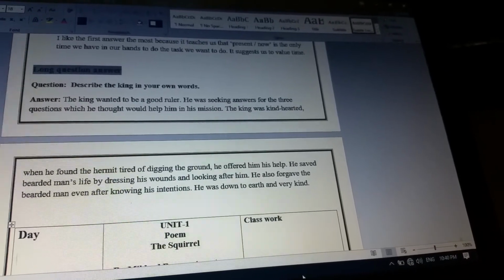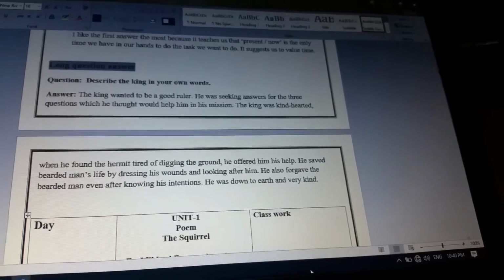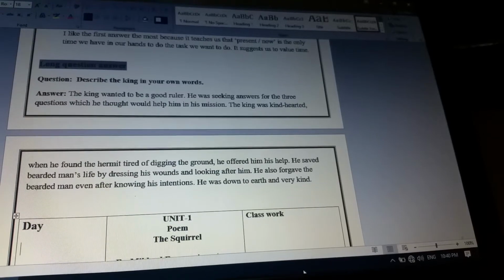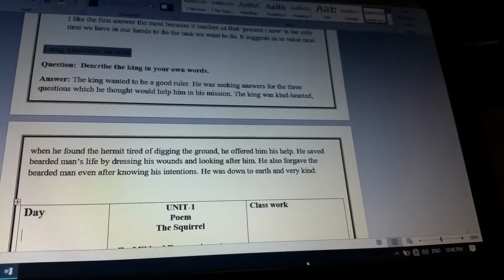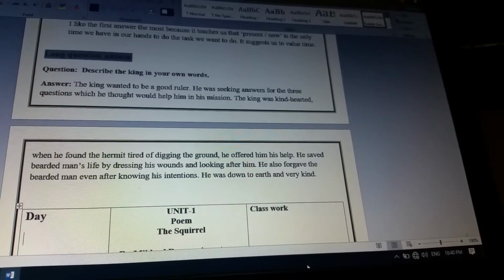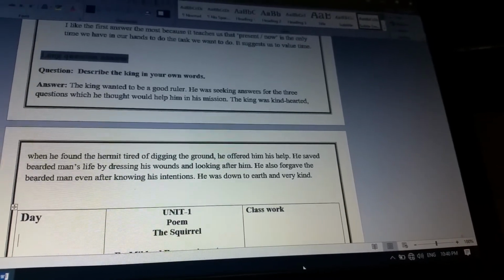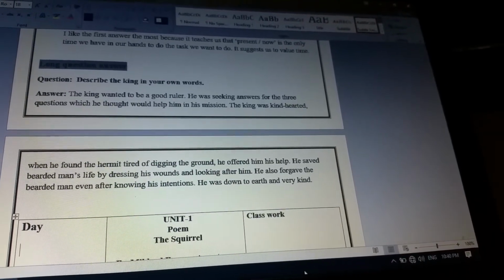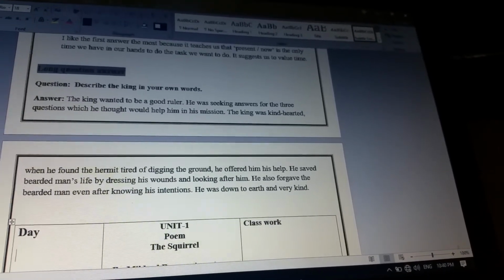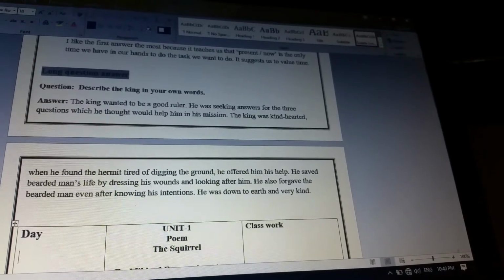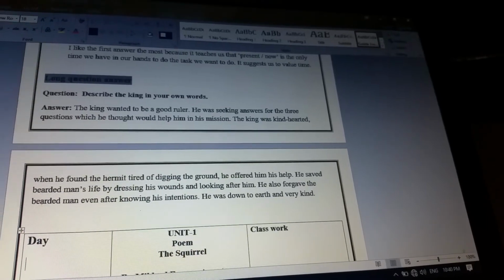The king was kind-hearted. When he found the hermit tired of digging the ground, he offered him his help. He saved the bearded man's life by dressing his wounds and looking after him. He also forgave the bearded man even after knowing his intentions. He was down to earth and very kind. So what qualities of the king did we get from this chapter? He was very polite, kind-hearted, and down to earth. These were the qualities depicted in this chapter related to the king.